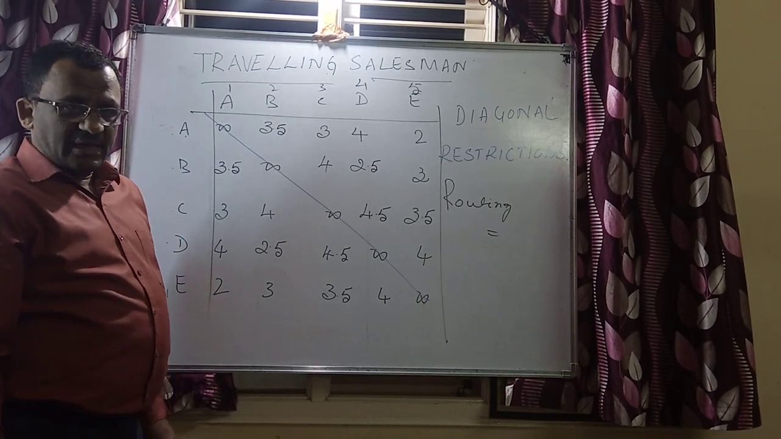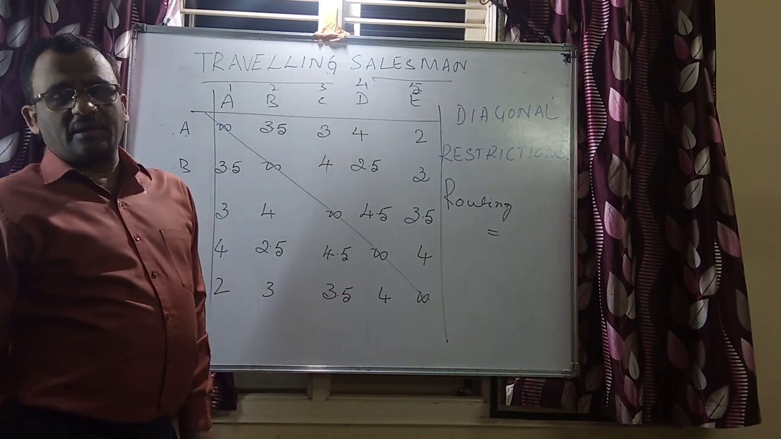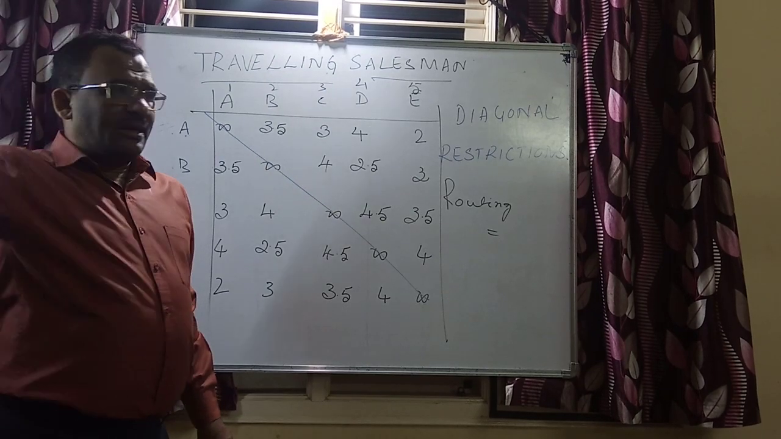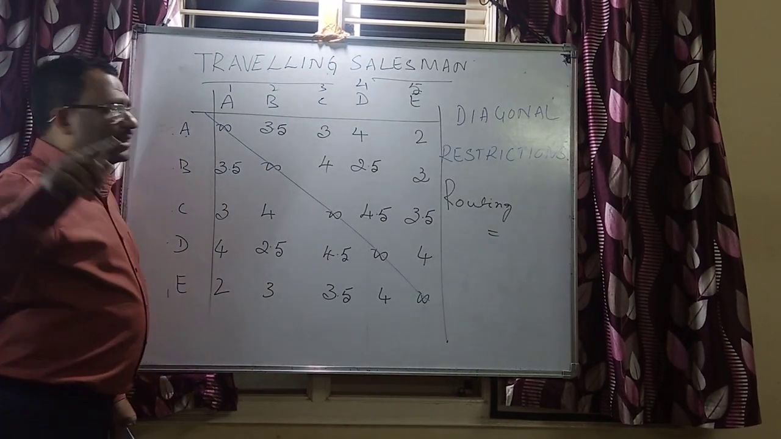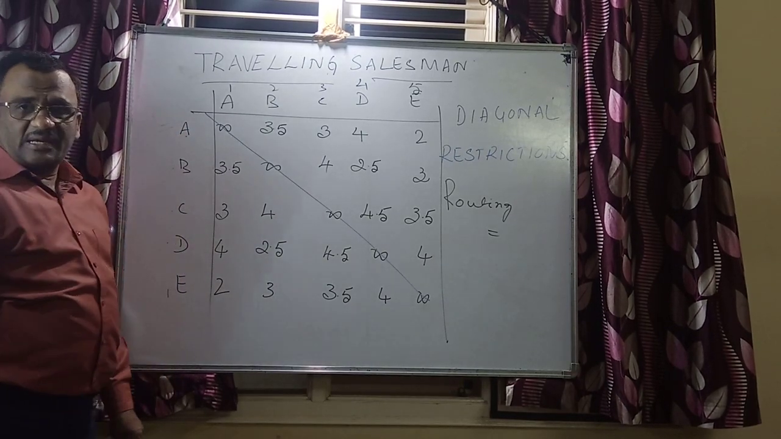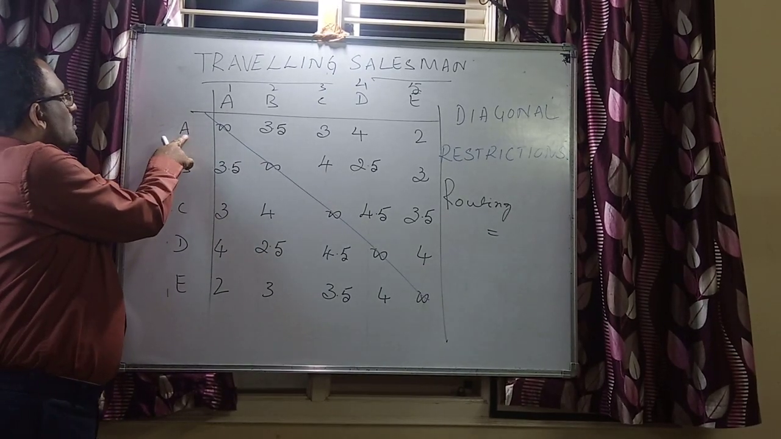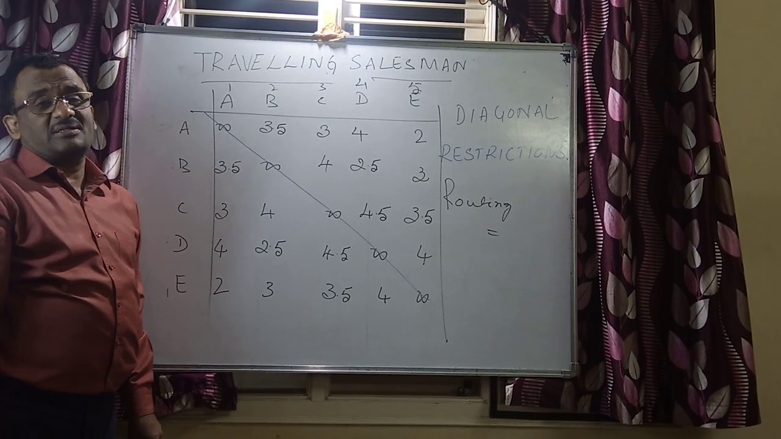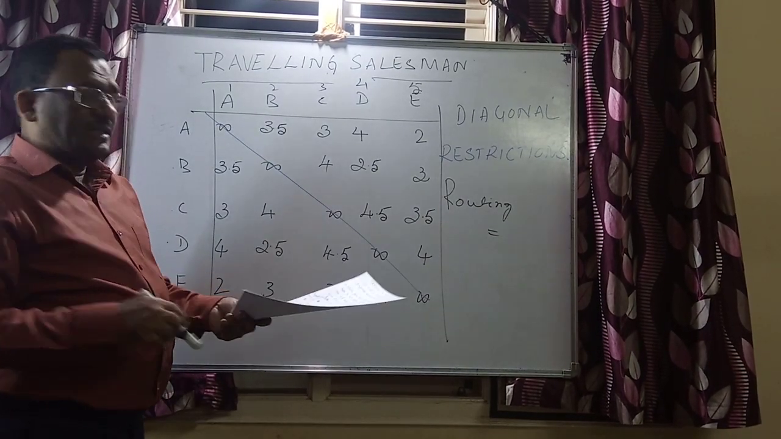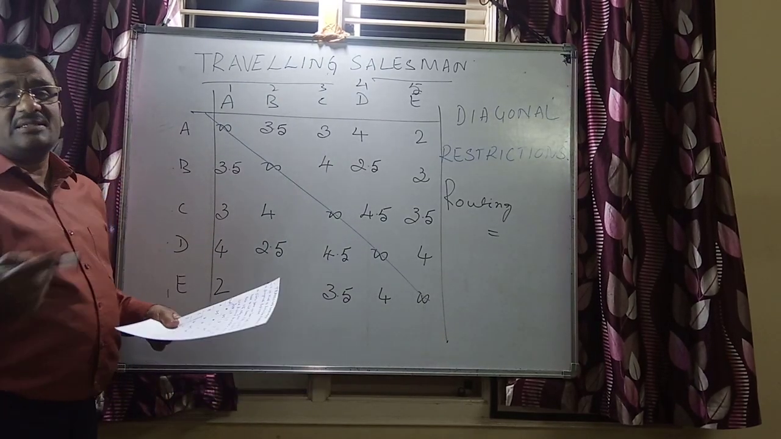But the condition is that he can visit each city only once during his journey. There should not be any duplication, coming back and then going. Ultimately, when the trip is completed, he has to report to his home city. Here A is the home city, and once the journey is completed, he has to come back to the same city where his journey started. He is not supposed to take shelter in any other destination.